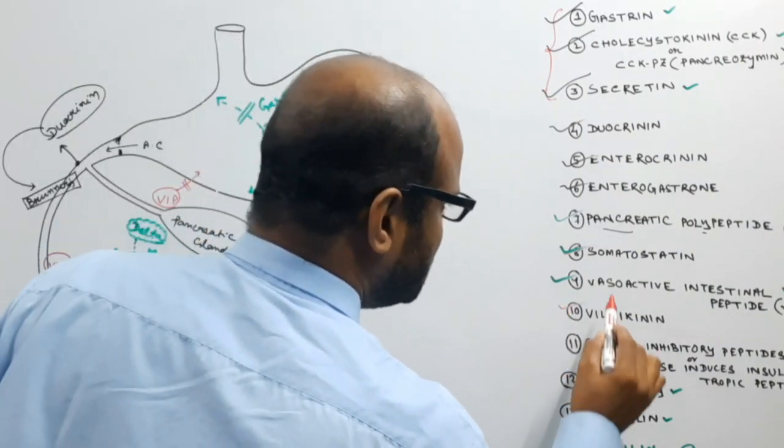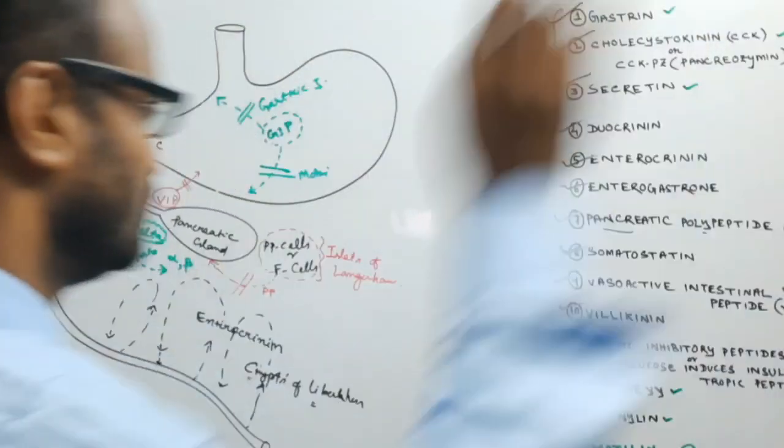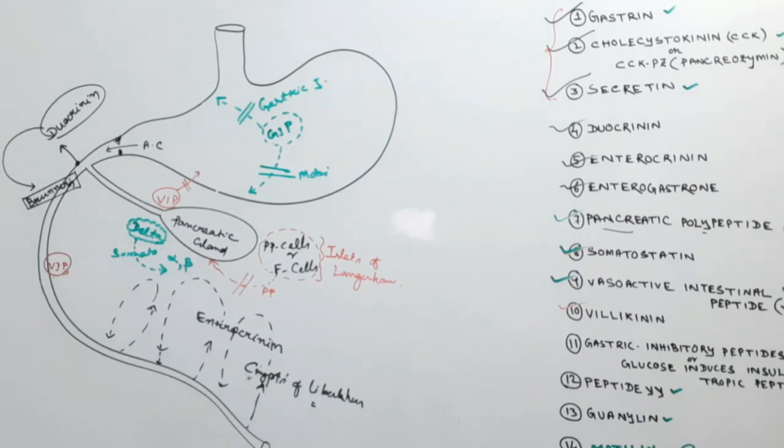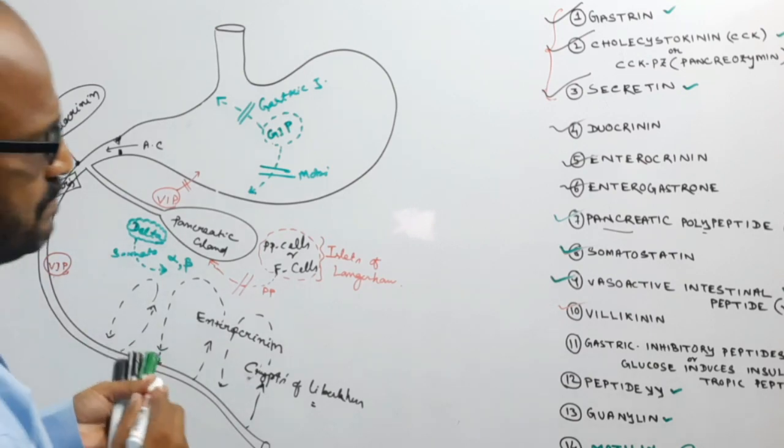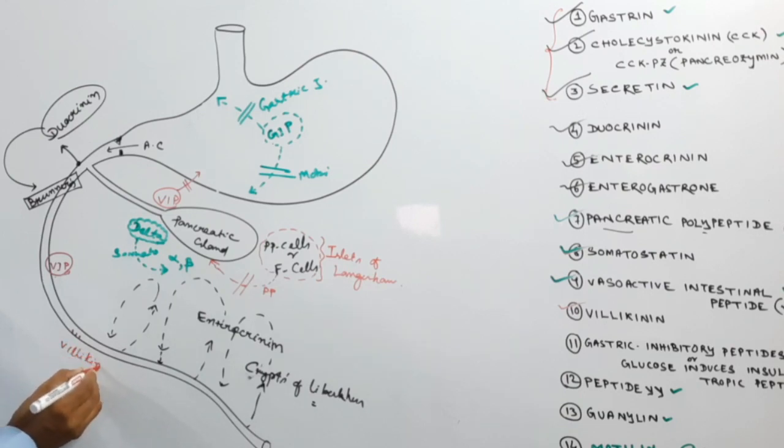Now come to the villikinin. This is another hormone, which helps the movement of villi.